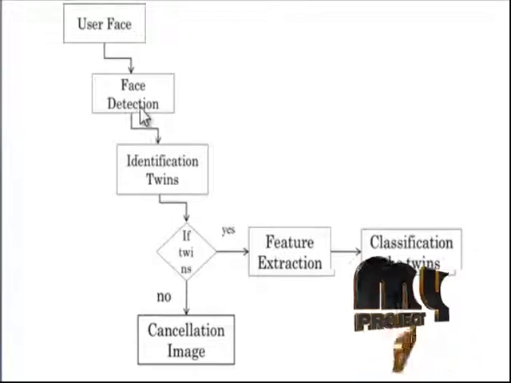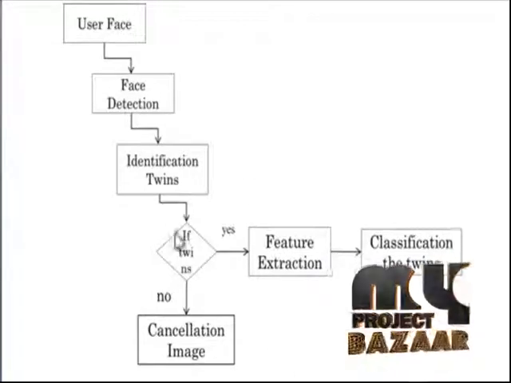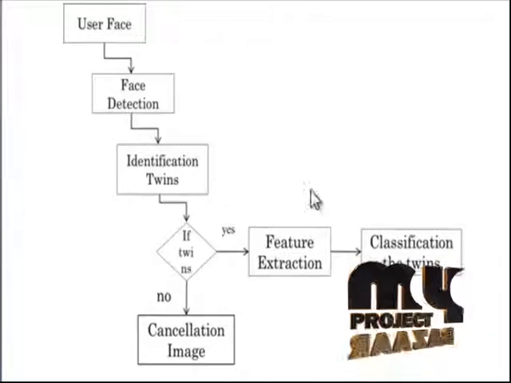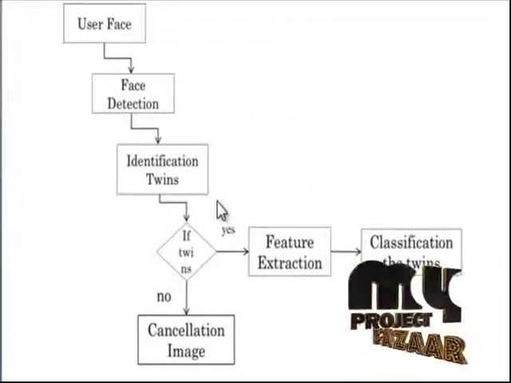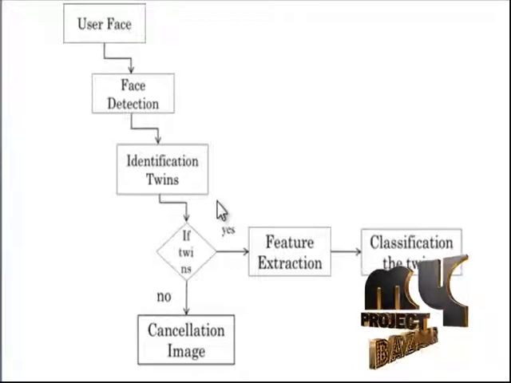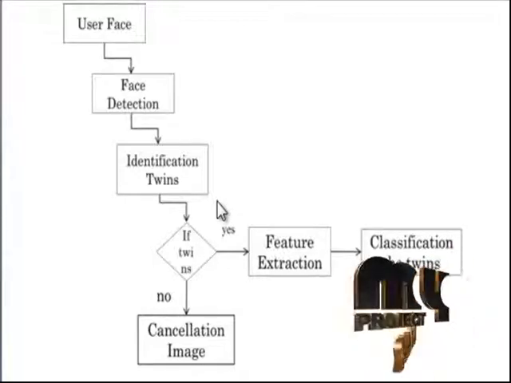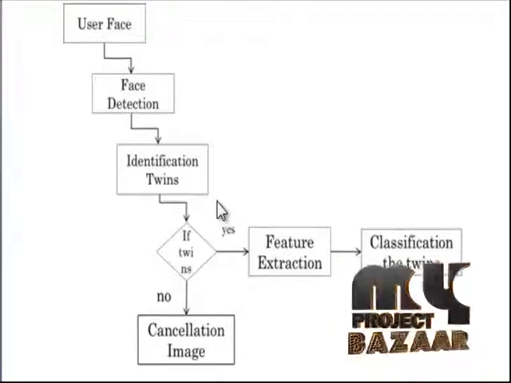And then the identification of twins is for the feature extractions to be executed. The feature extraction will help the authentication process by reducing the complexity of classification work. The feature extraction converts the image from matrix to vector by extracting the feature information of the image. In our proposed work, we use two types of feature extraction process.